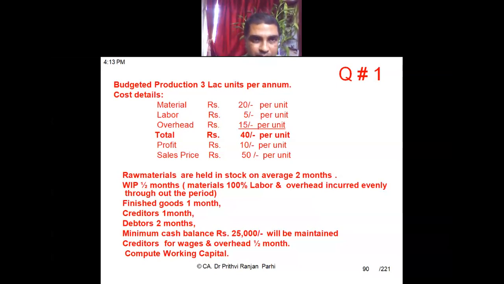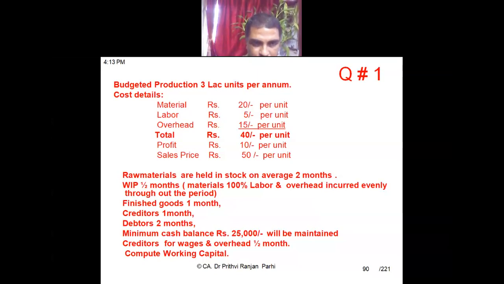Budgeted production 3 lakh units per annum. Cost details are material 20 rupees per unit, labor 5 rupees per unit, overhead 15 rupees per unit, total 40 rupees per unit. Profit per unit is 10 rupees. Sales price per unit is 50 rupees. Raw materials are held in stock on average 2 months.